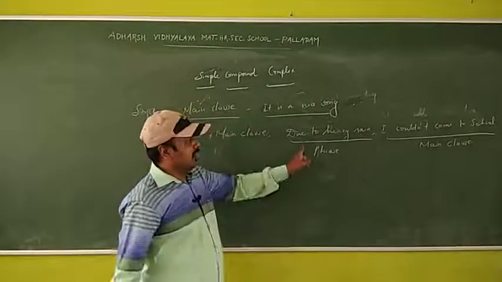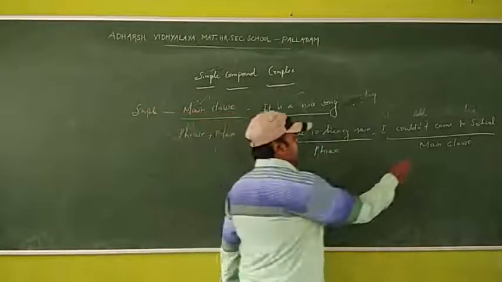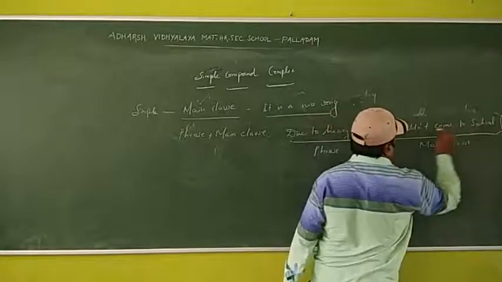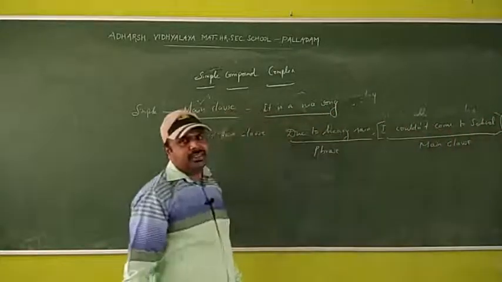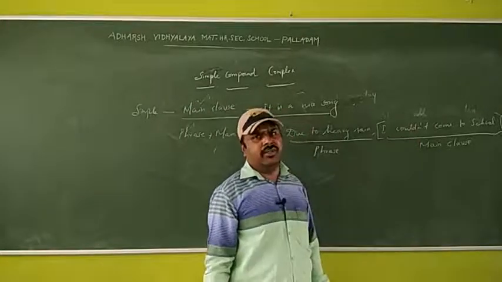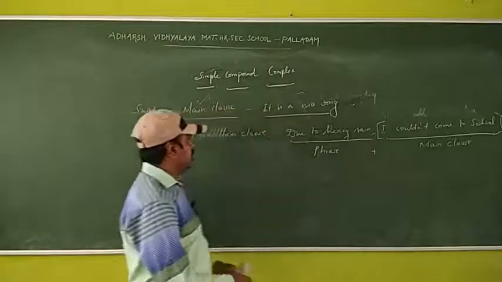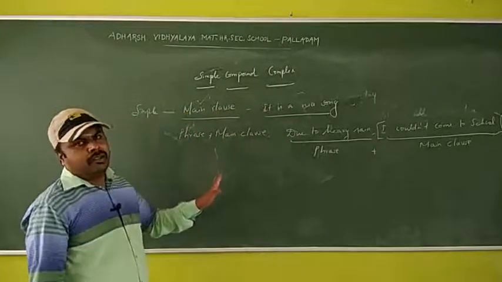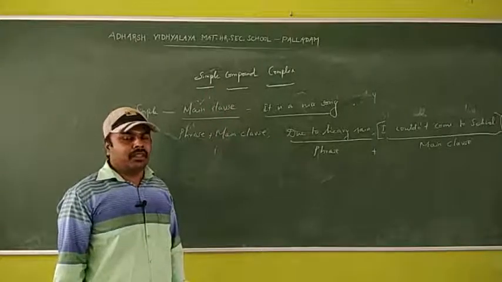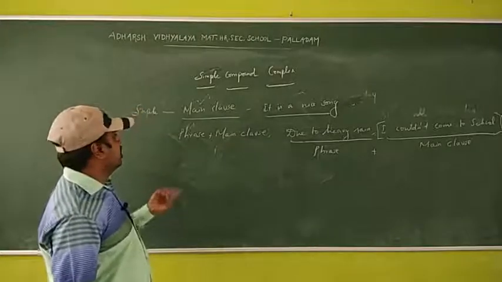So, due to heavy rain, I couldn't come to school. This is a main clause because it gives complete sense of meaning. Also, could is a past tense. We can easily identify that the main clause takes only a finite verb. So phrase plus main clause we call a simple sentence. Can you understand what is the structure of a simple sentence?